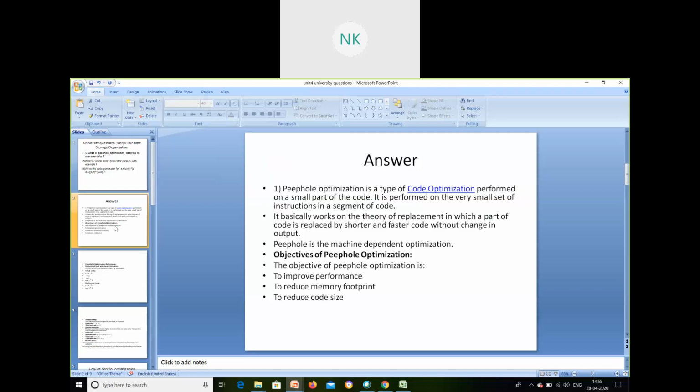So if we are going to do statement by statement, what will happen? The target code will have redundant instructions. That is, the assembly level language will mostly have unwanted instructions included in your output. I don't want those unwanted instructions to be included.